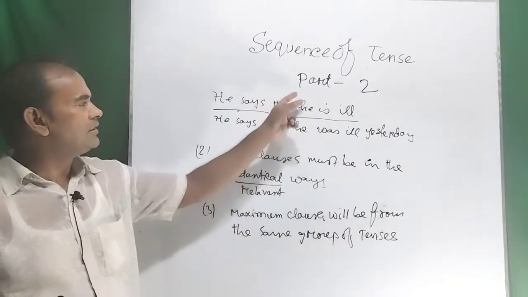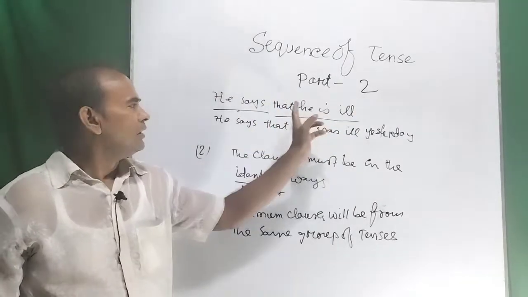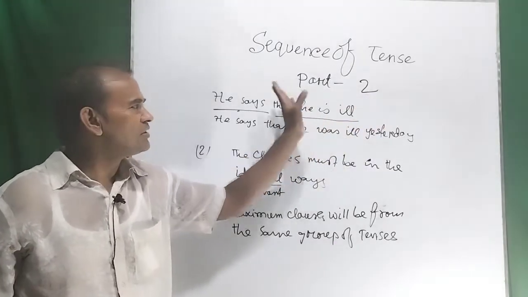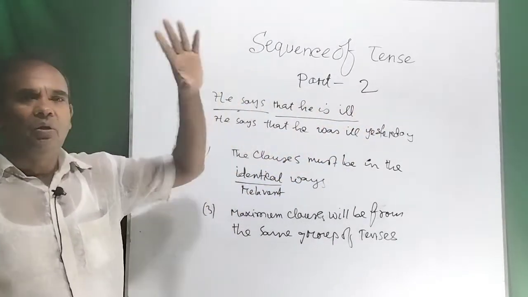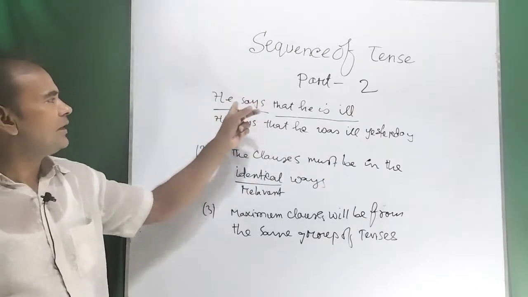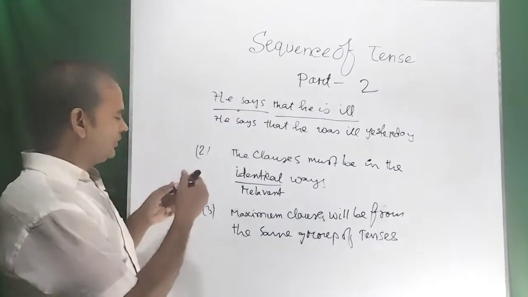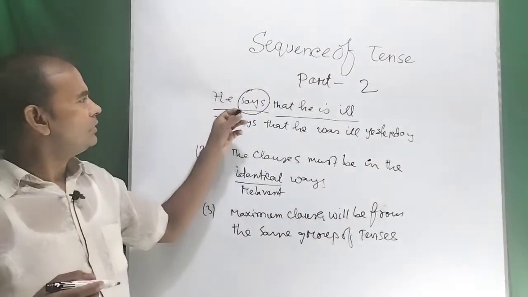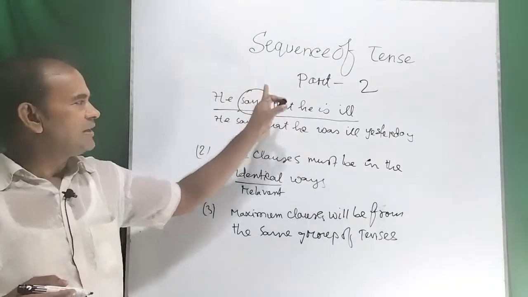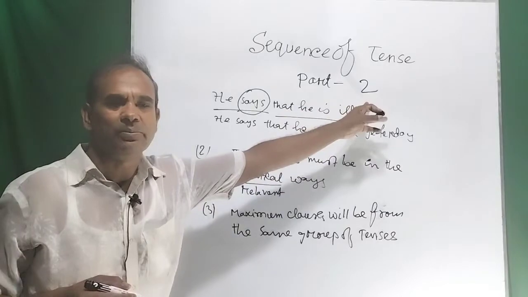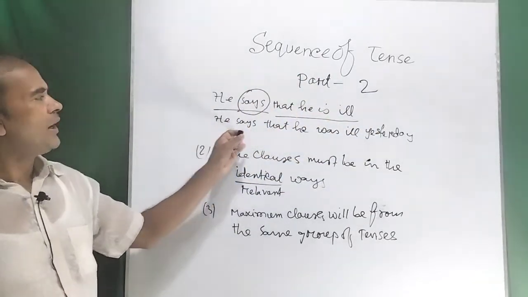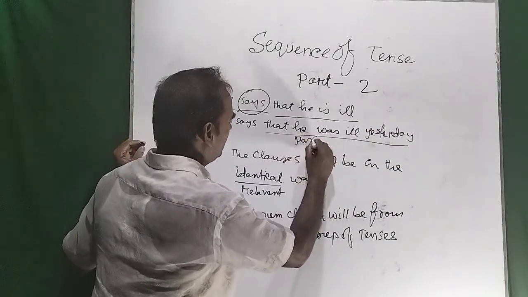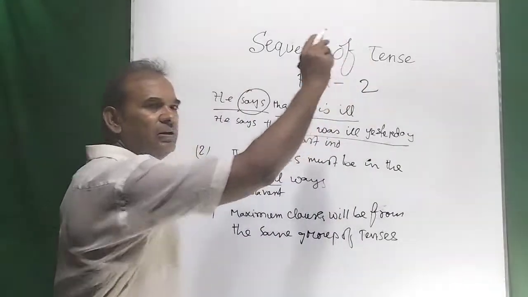First of all, you can see that this is the present indefinite tense, dear viewers, that he is ill. This is the present indefinite tense because it is possible here. The reason is that the verb in the principal clause is written in the present form. So, as a rule of the sequence of tense, we can use present indefinite tense in the subordinate clause. And you can also use past indefinite tense in the subordinate clause.